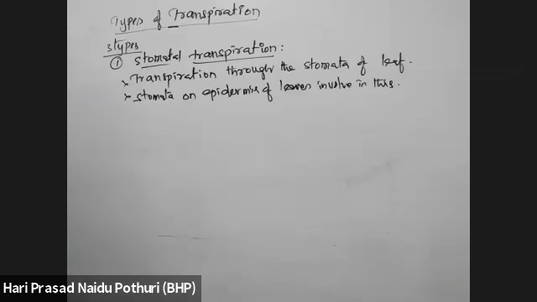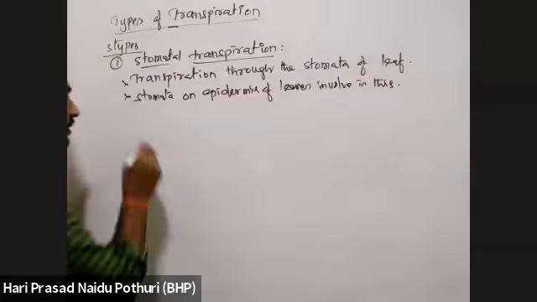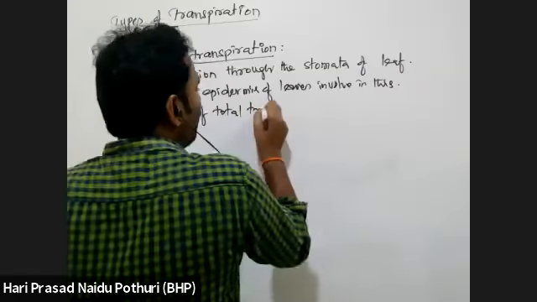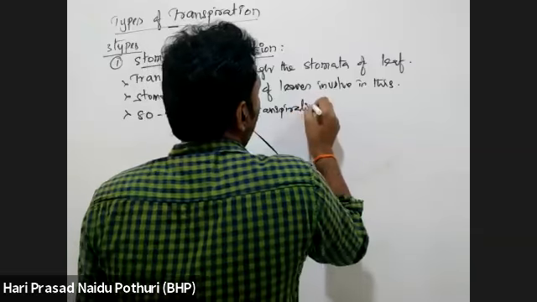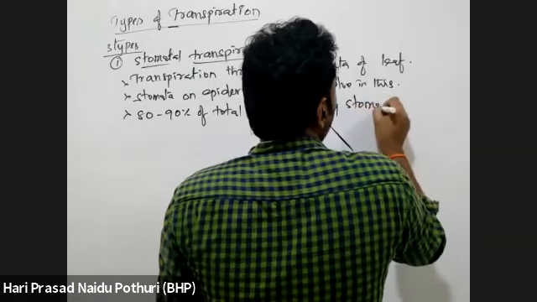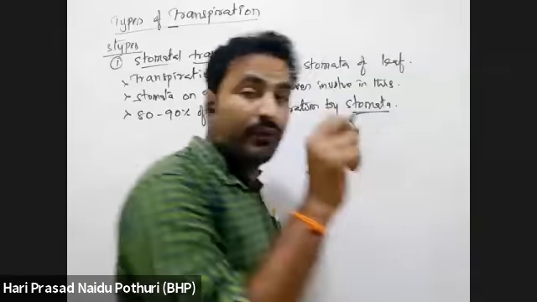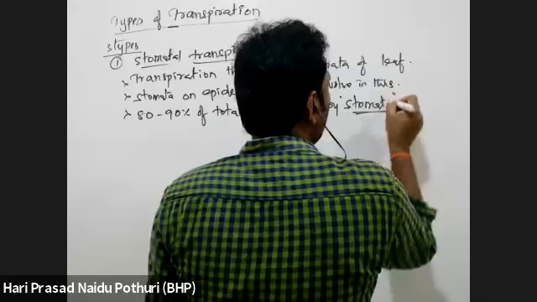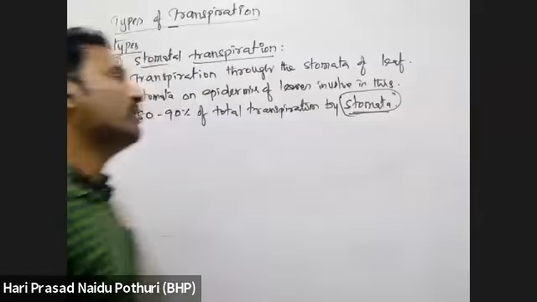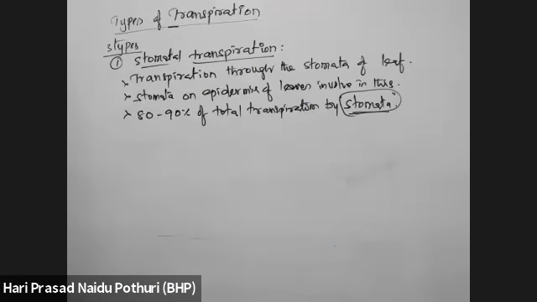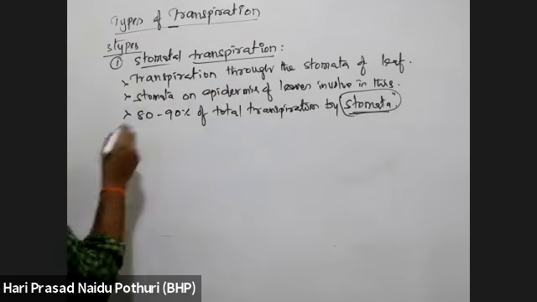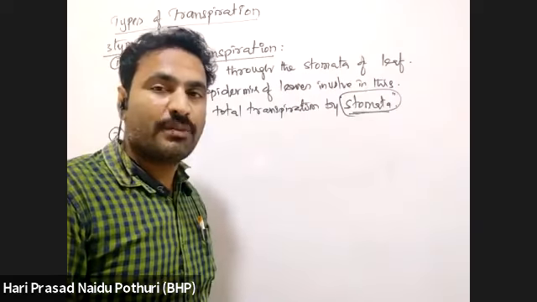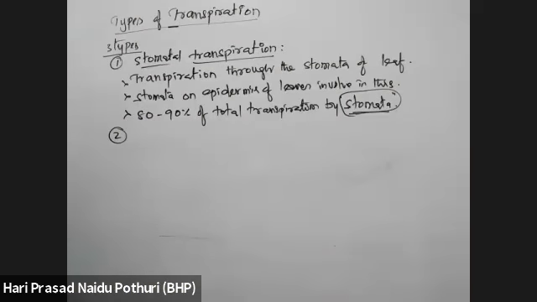In a plant, of the total amount of transpiration, 80 to 90% of the total water loss by transpiration takes place through stomata.